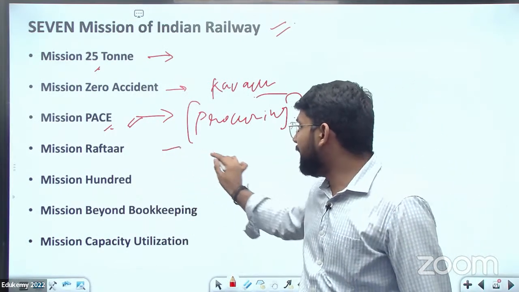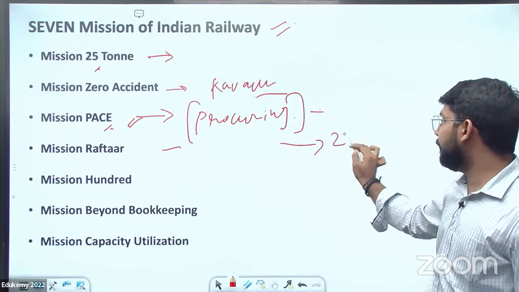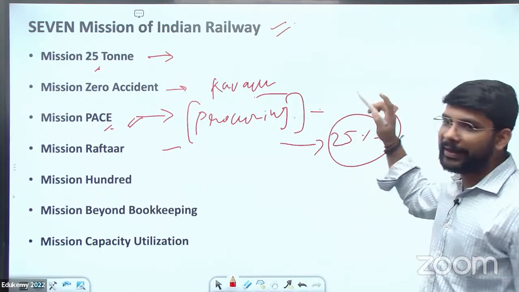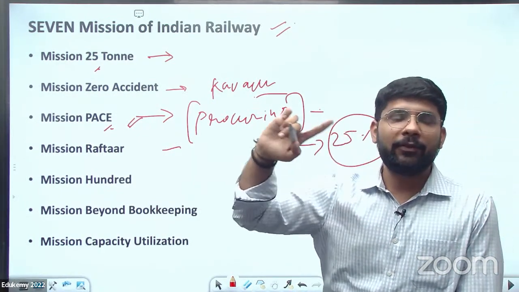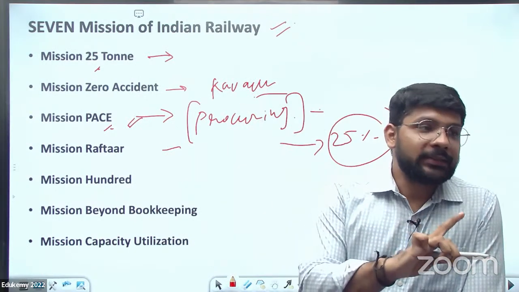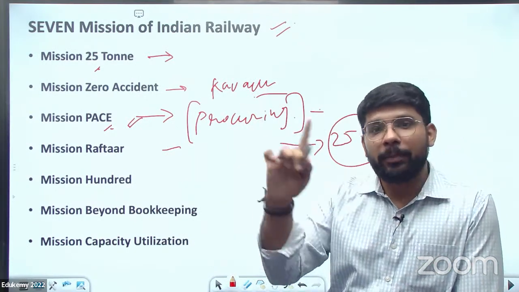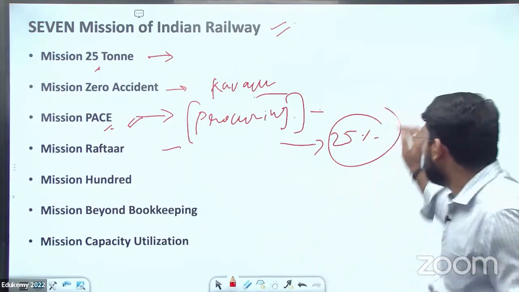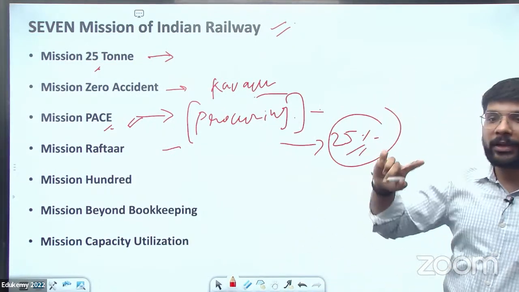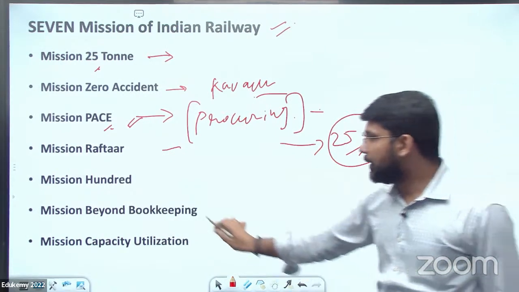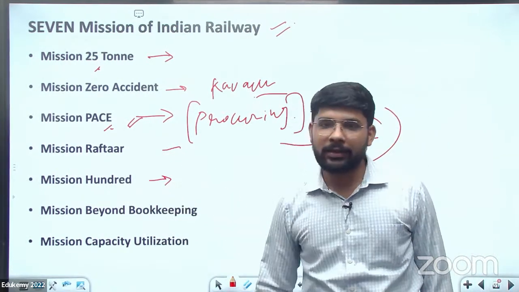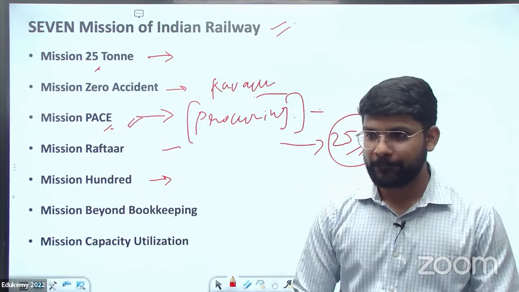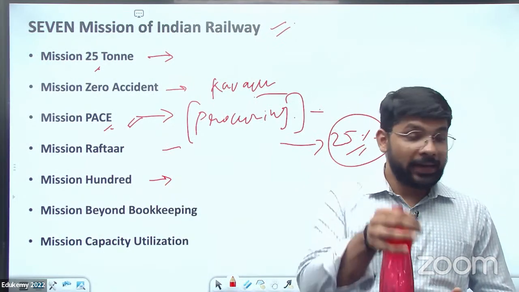Mission Raftar means they need to increase the speed of each train by 25%. If any train is running at 40 km/h, the target for the next 5 years is that it will operate up to 60 kilometers, meaning a 25% increase in the speed of each train. Mission 100. What is Mission 100? Electrification.